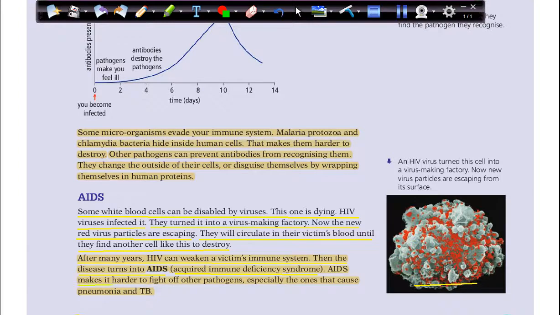AIDS makes it harder to fight off other pathogens, especially the ones that cause pneumonia and TB. We studied TB before, and we said it's short for tuberculosis, and pneumonia is the inflammation of the chest. These are very serious diseases that can affect the body if they have AIDS, and they can even kill the person.